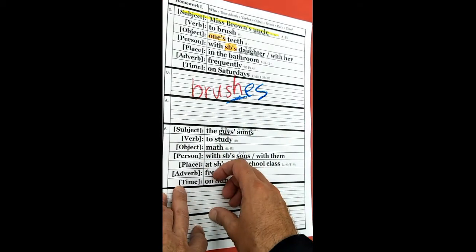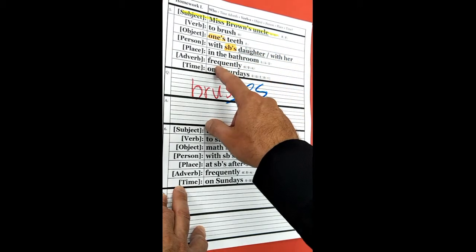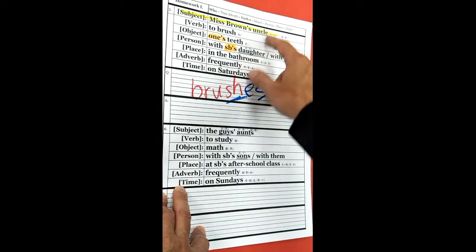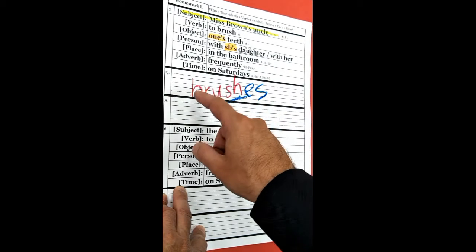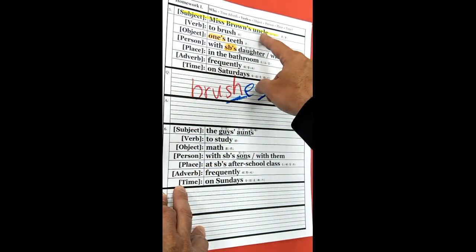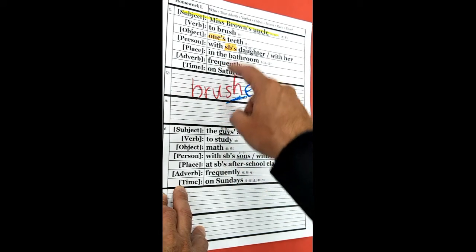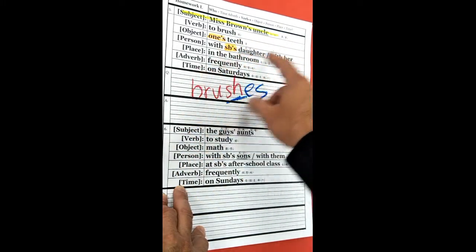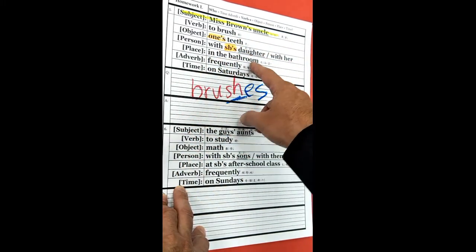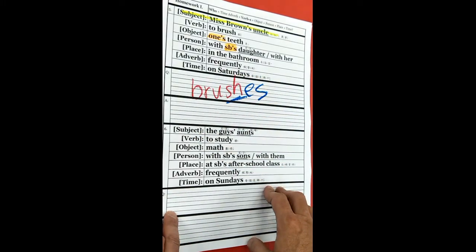Very straightforward. Answer. Miss Brown's uncle frequently, one uncle, he, so the verb needs an ES. Miss Brown's uncle frequently brushes his teeth, uncle's a man, his teeth with her in the bathroom on Saturdays. That's very easy, very straightforward.